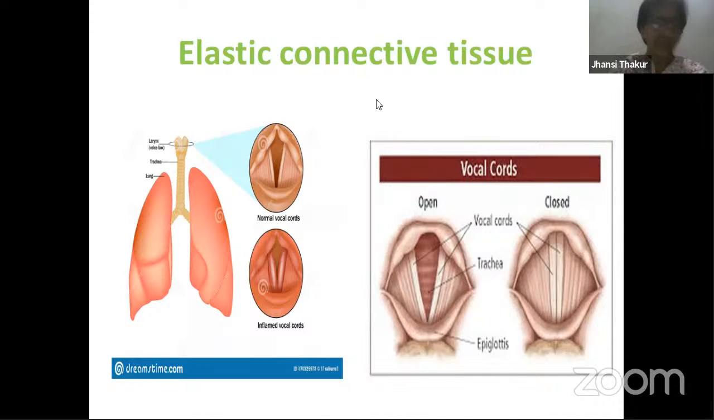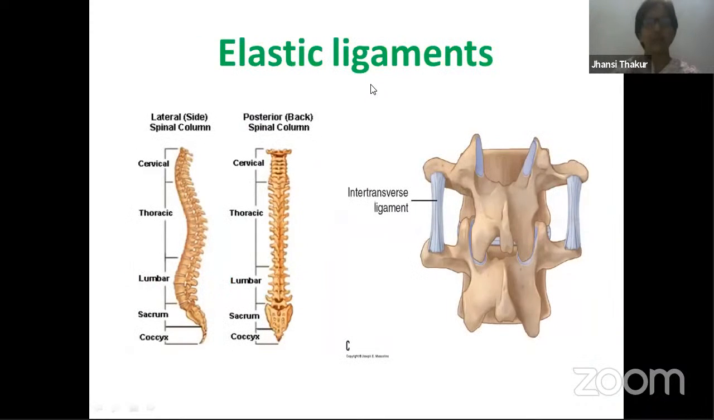So elastic connective tissue is found over here. Elastic connective tissue is also found as ligament in between two vertebrae, as the intertransverse ligament. You know that this is the backbone of the body. Backbone is the one that actually segregates animals into two types, chordates and non-chordates, right?